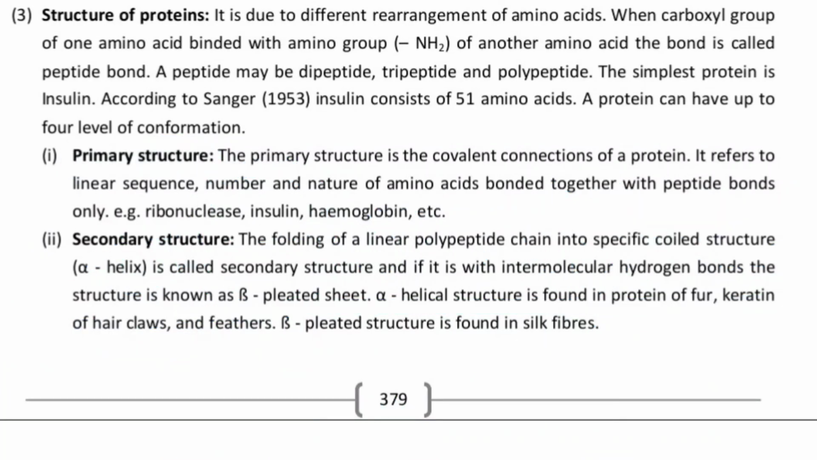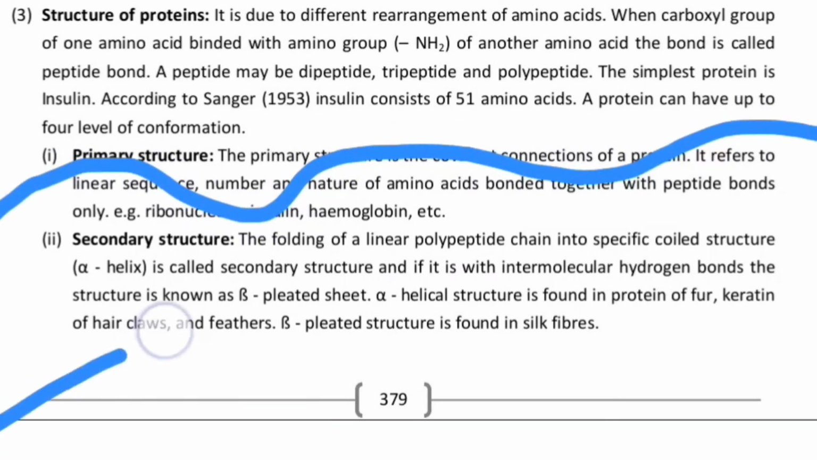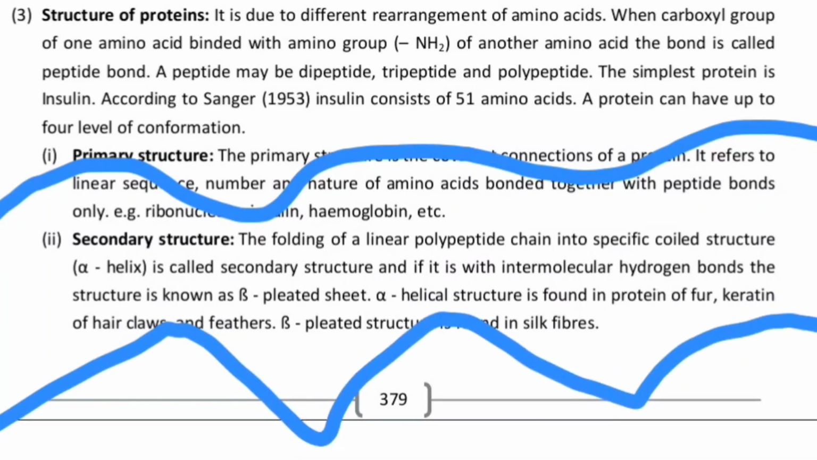They are covalent bonds. Now dealing with the secondary structure, here what happens is the folding of a nearly linear polypeptide chain into a specific coiled structure, which is called a secondary structure. And if it is an intermolecular hydrogen bond structure, it will be known as beta pleated sheet. Alpha helical is found in the protein of fur, keratin of hairs and claws and feathers, whereas the beta pleated is found in the silk fiber and the wool. The structure will be something like that. This will be the structure of the alpha helical, whereas this will be the structure of beta pleated.